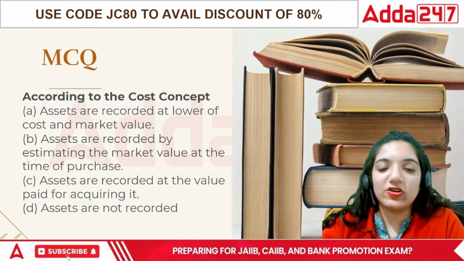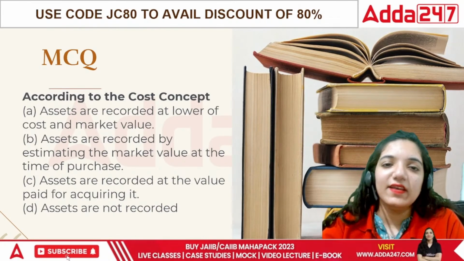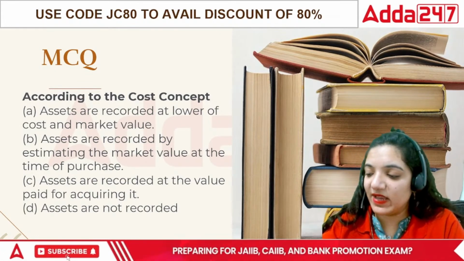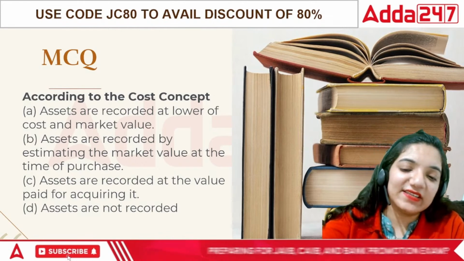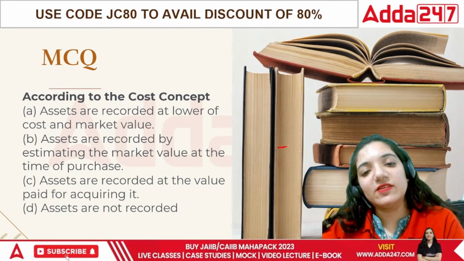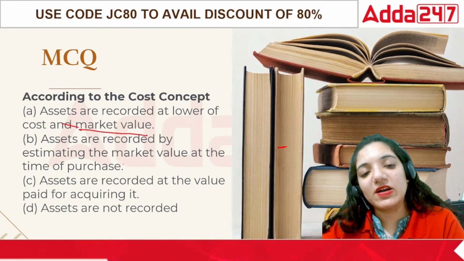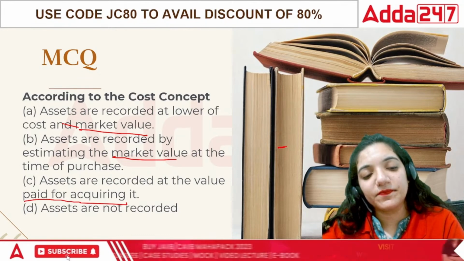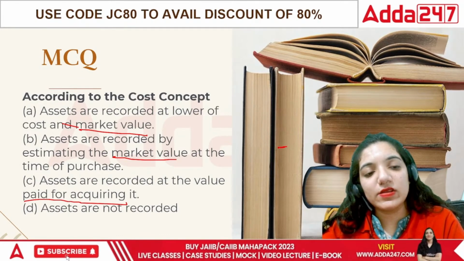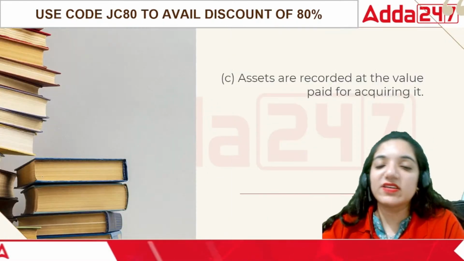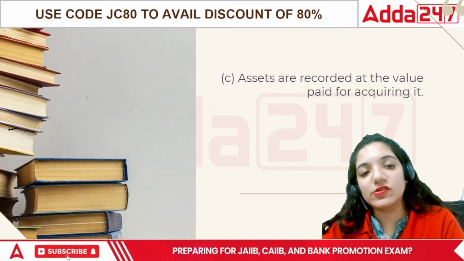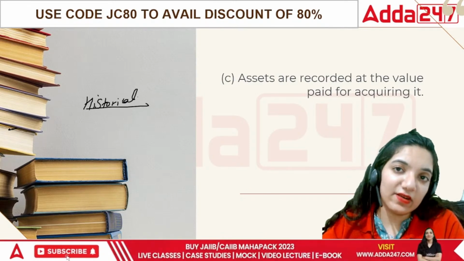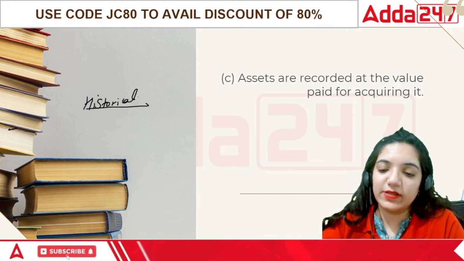When we talk about the cost concept, we don't talk about the market value at all. It will always ask you at what price did you buy it. So in this case, the correct answer is to nullify the portion of market value. They are not worried about market values. They are worried about whatever amount you paid for acquiring it. The correct answer is C. Cost here is also associated with historical cost. Once it has already been incurred, only after that we record it in the books of accounts.